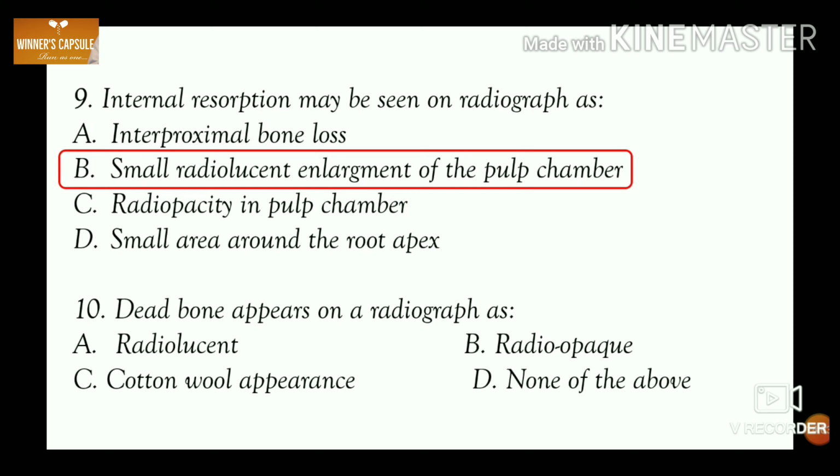10th one, dead bone appears on a radiograph as A. Radiolucent, B. Radio opaque, C. Cotton wool appearance, and D. None of the above. Answer is option B, radio opaque. Dead bone or sequestrum is more highly calcified than adjacent bone, so it appears as radio opaque.